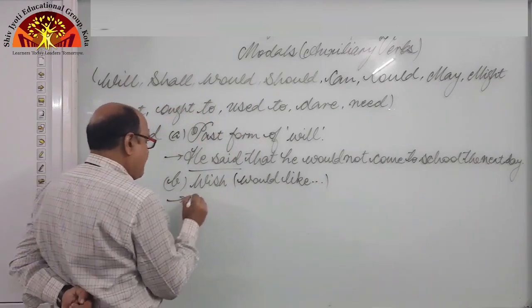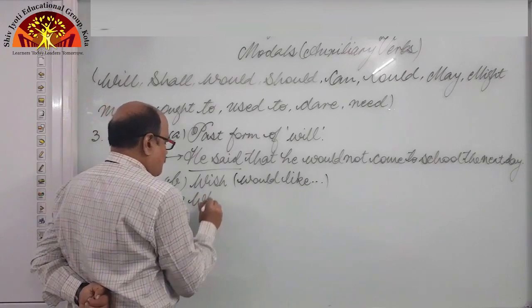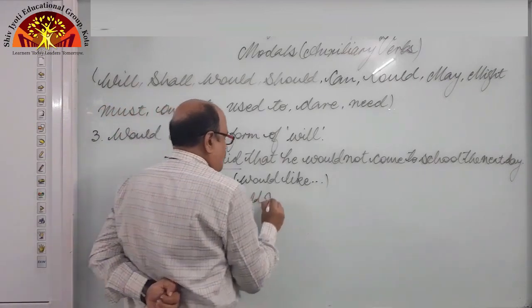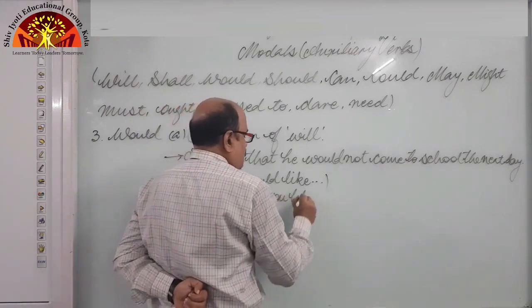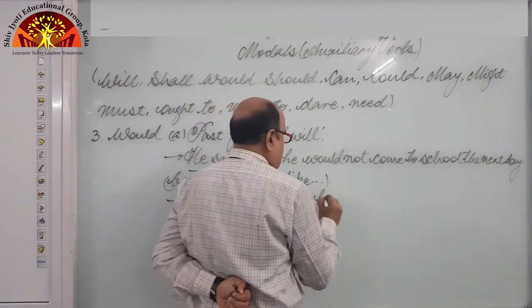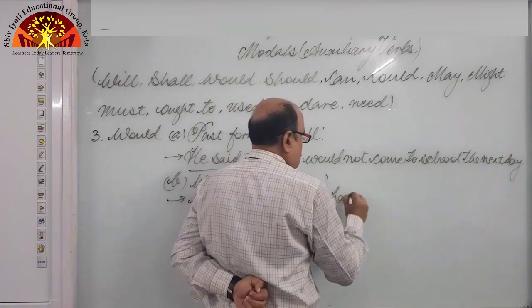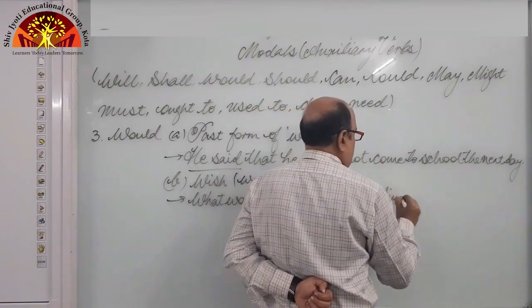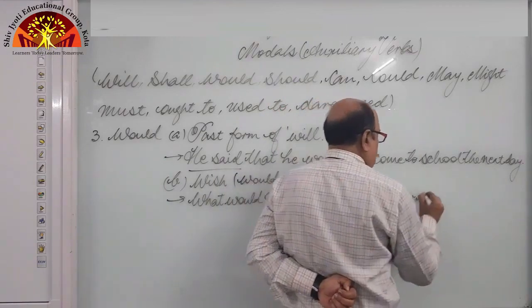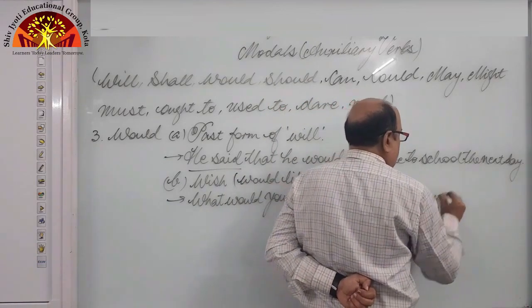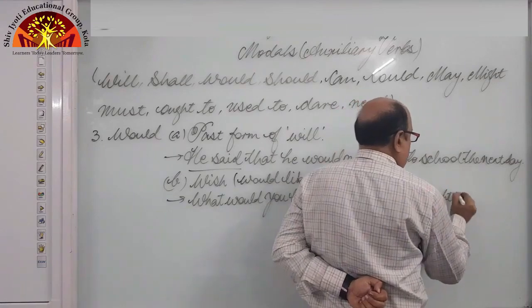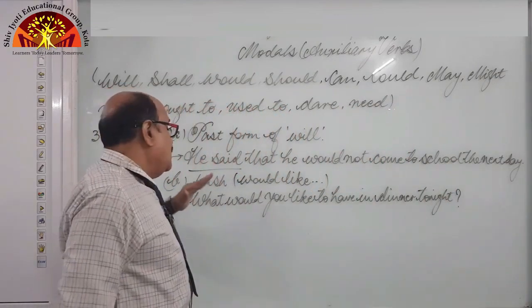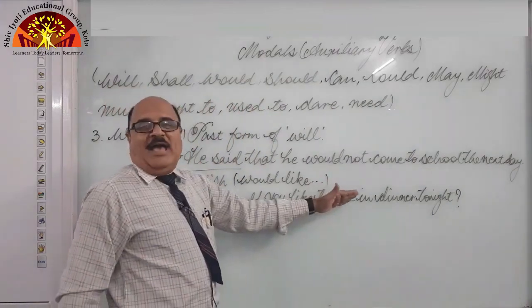You can see, what would you like to have in dinner tonight, right? We are asking the person, what do you wish to have?